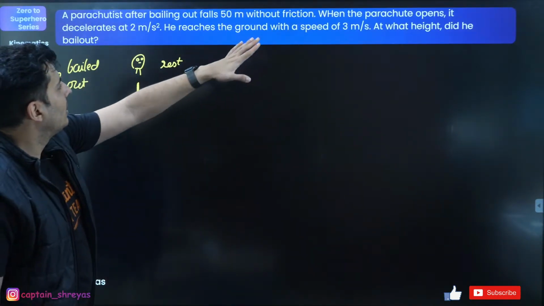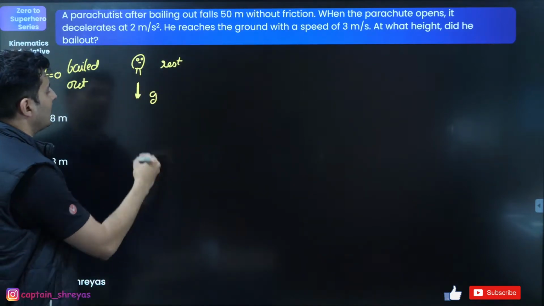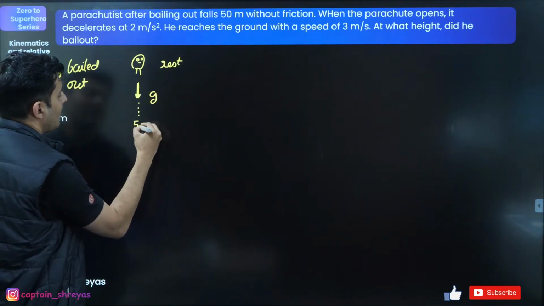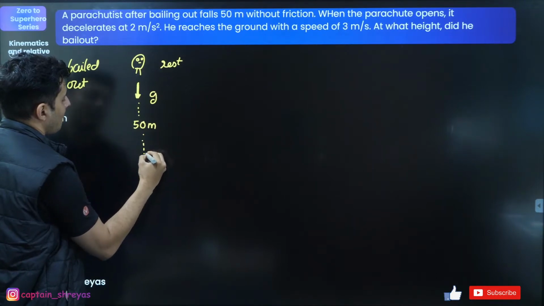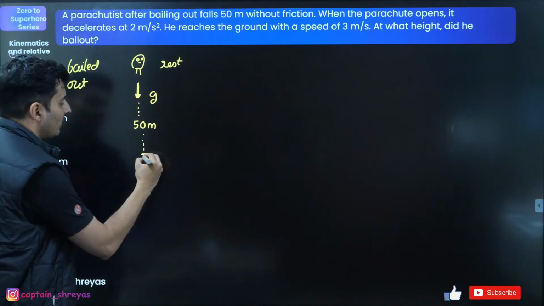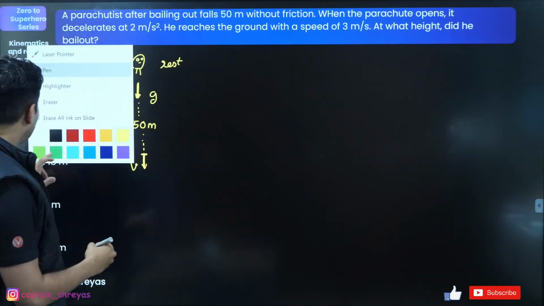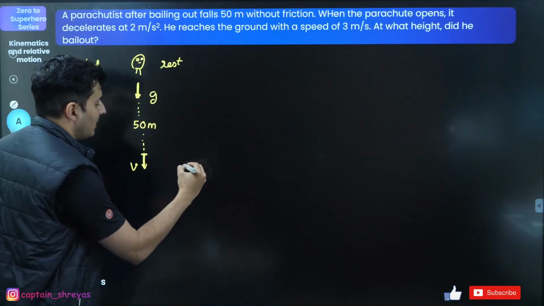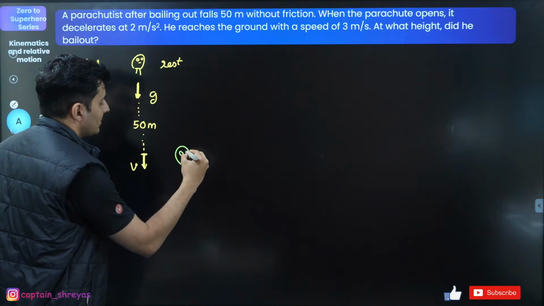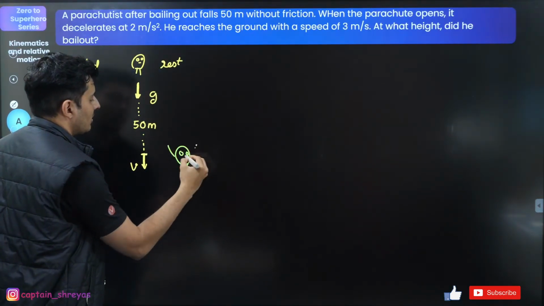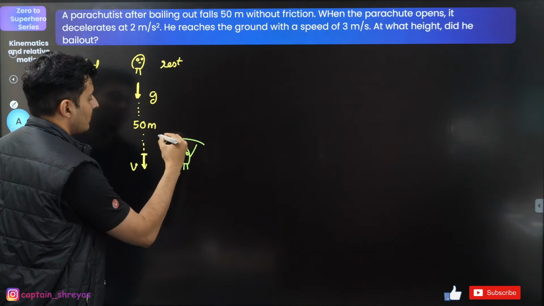After bailing out, he falls 50 meters without friction. Now at this point, he will get some velocity, let's assume it as v. Now this Pandu opens his parachute, that's his parachute, let's assume.